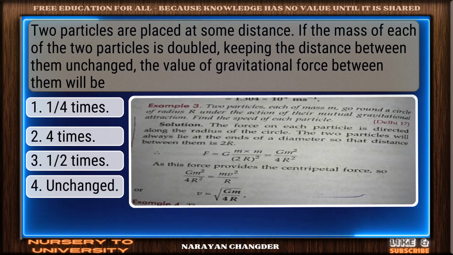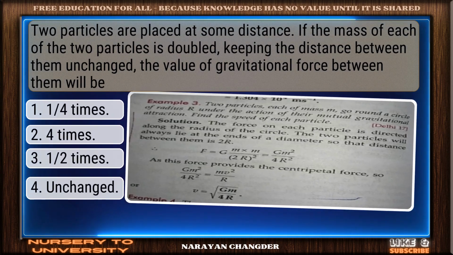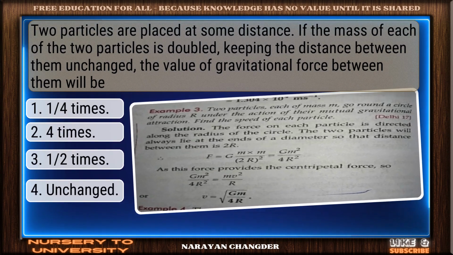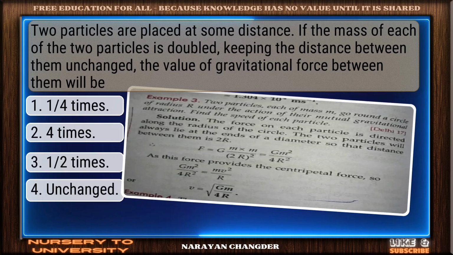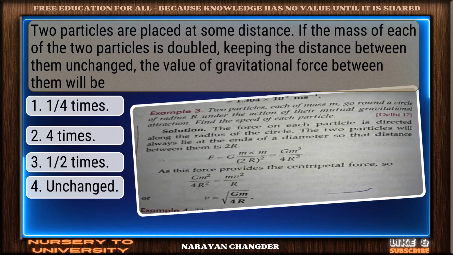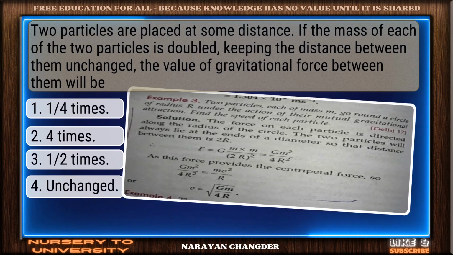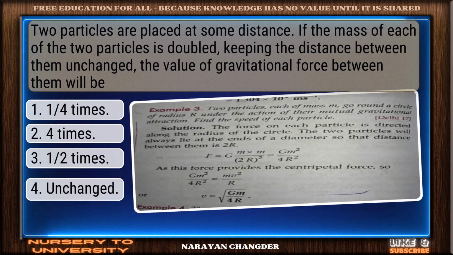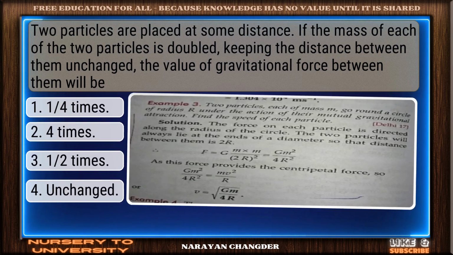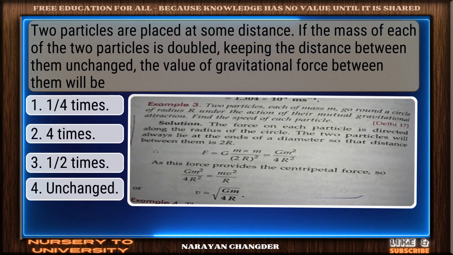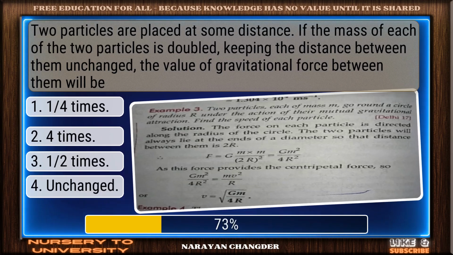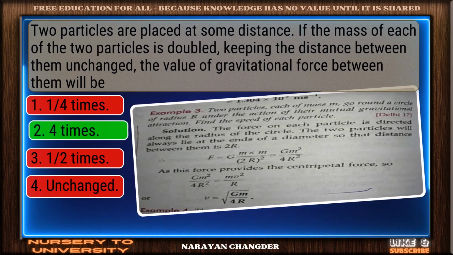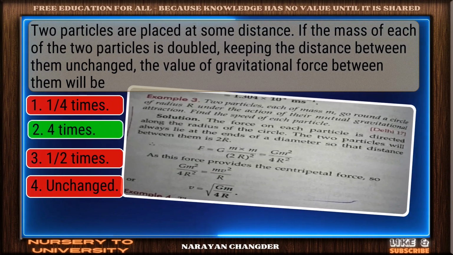Question number 5. Two particles are placed at some distance. If the mass of each of the two particles is doubled, keeping the distance between them unchanged, the value of gravitational force between them will be... You got it. Your choice, 4 times, is right.